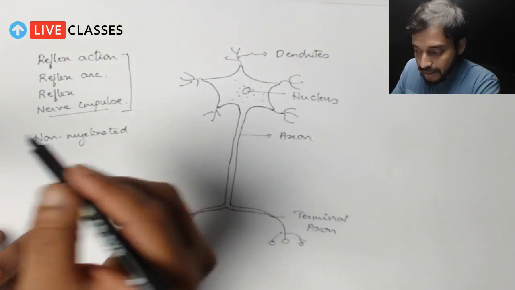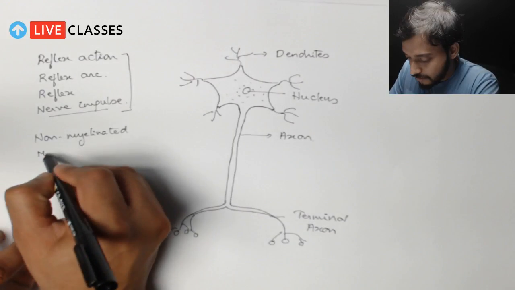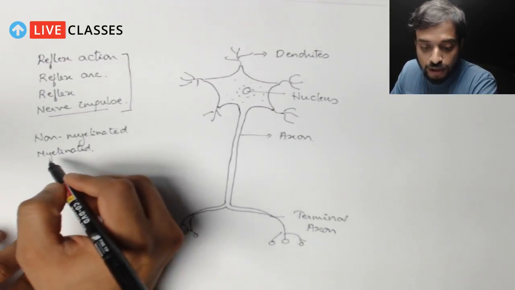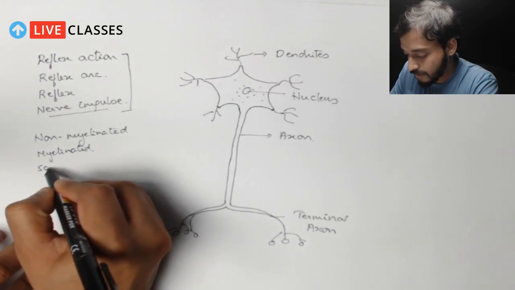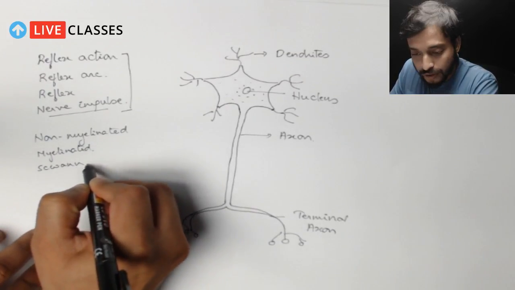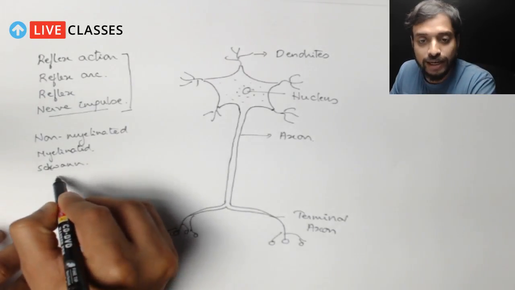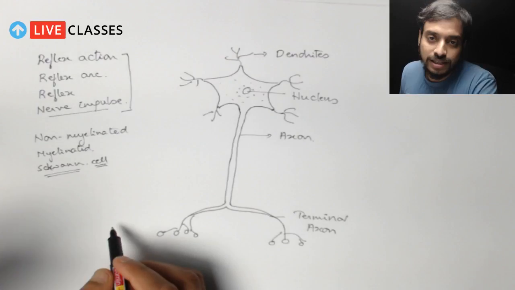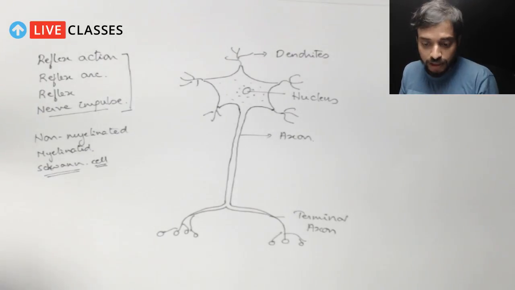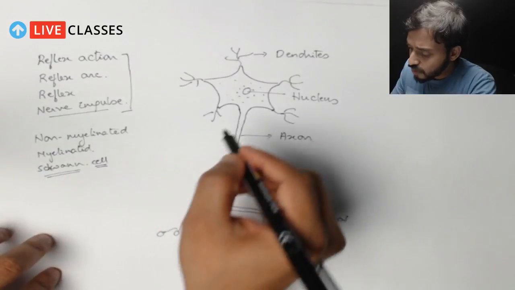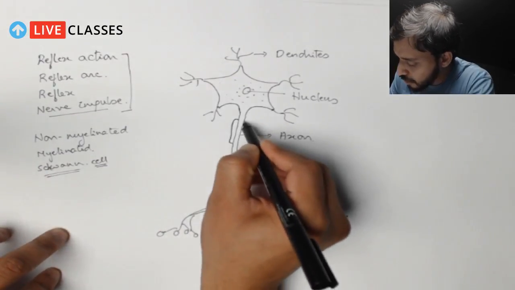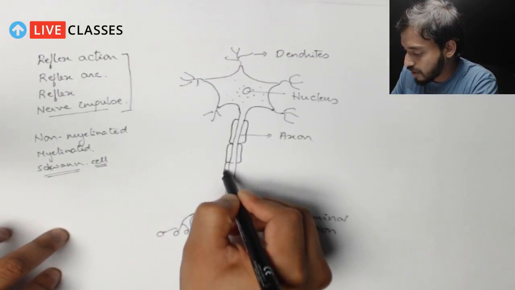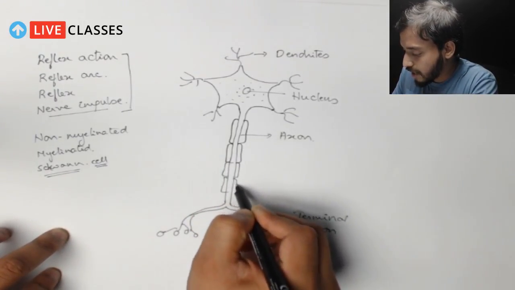Now, the other type is myelinated. Myelinated means what? There are certain cells which are known as the Schwann cells, S-C-H-W-A-N-N, Schwann cells. These cells actually secrete certain compounds which are deposited all over the axon stem, as you can see I am drawing over here.